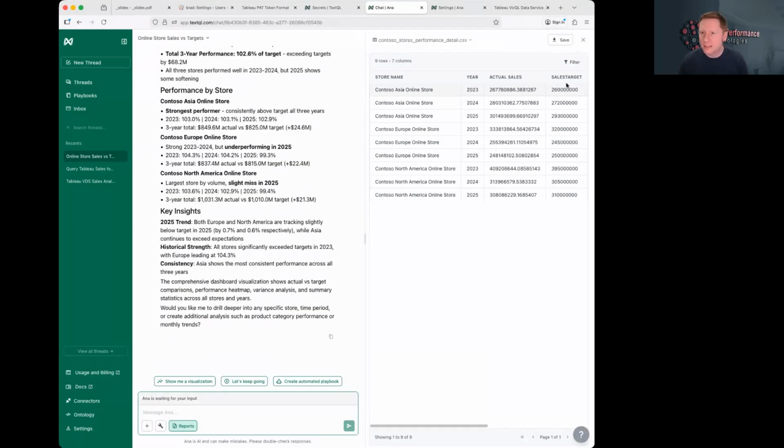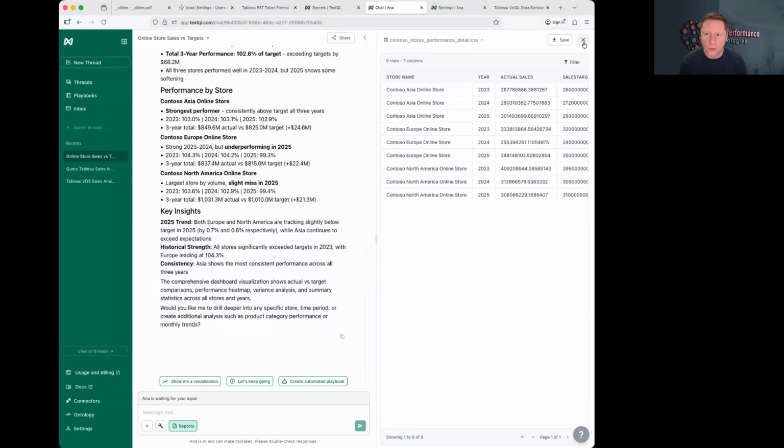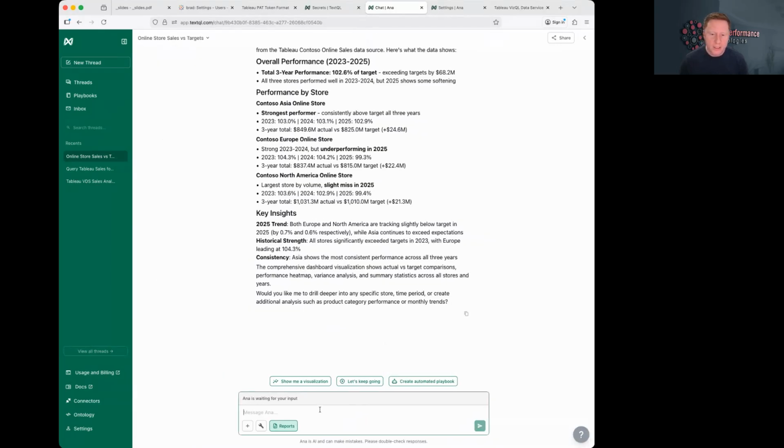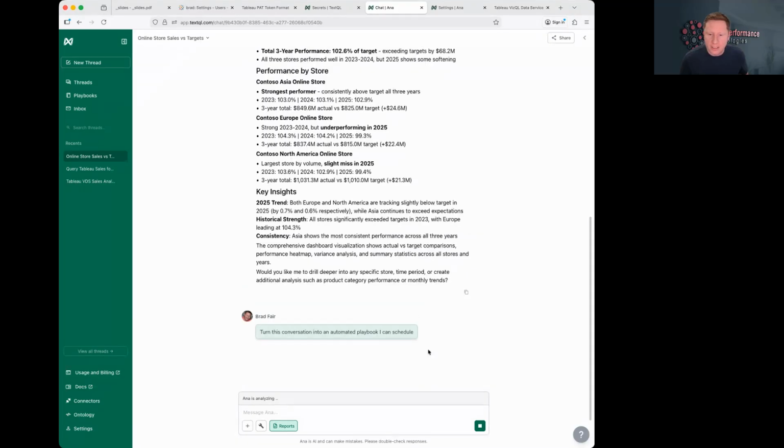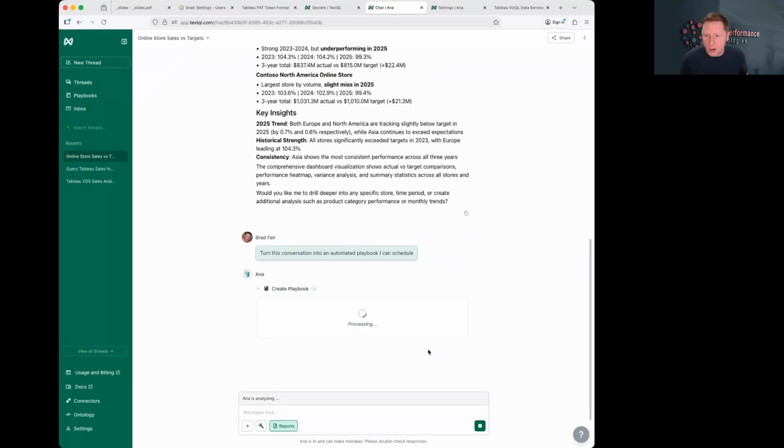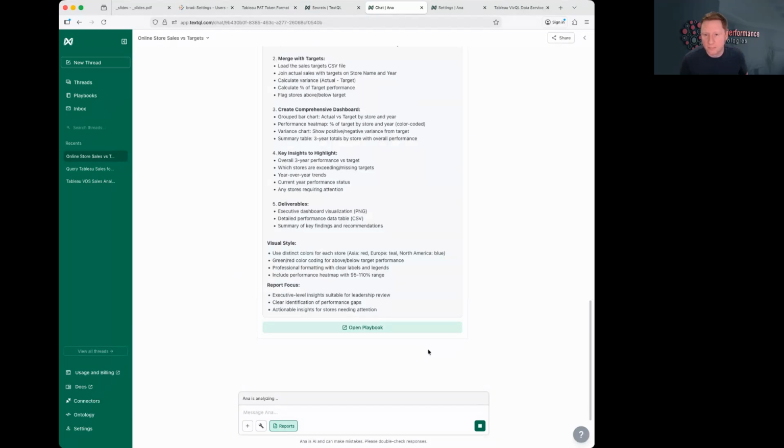This is the kind of analysis that you might like to have sent to your email on, I don't know, some recurring basis, weekly. So we've got these suggestions that we can use here, and you'll see one of them says create an automated playbook. So I'm going to click that so that we can talk about playbooks and show you what those look like. A playbook is effectively a way to schedule a prompt to run on some recurring basis, build a report with the results, and send that out to some number of recipients.